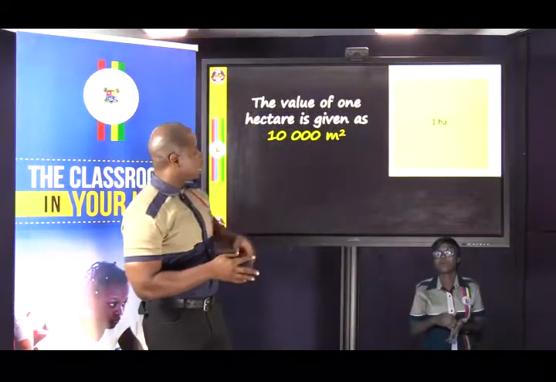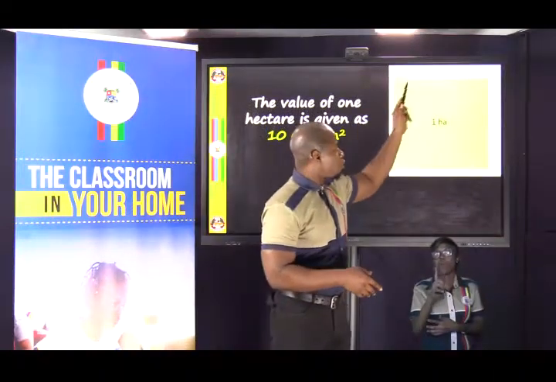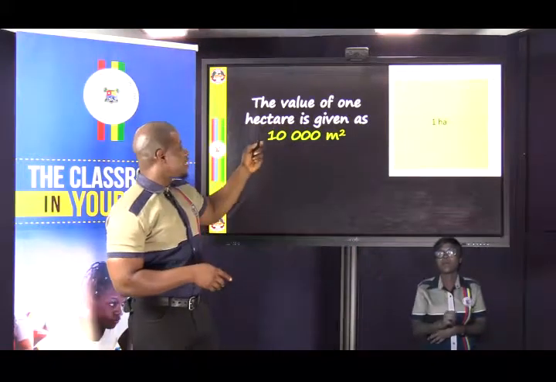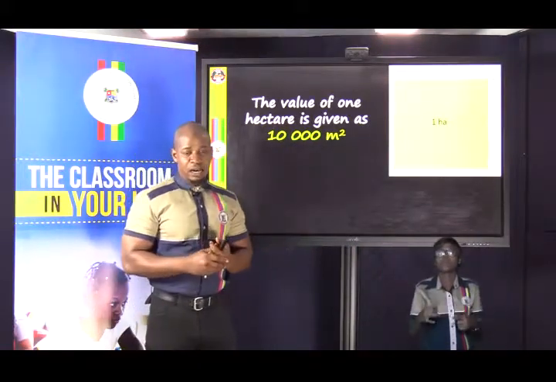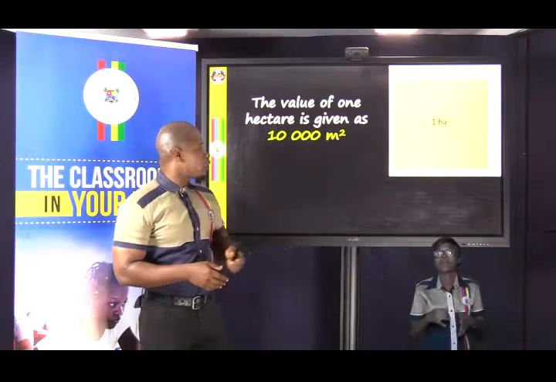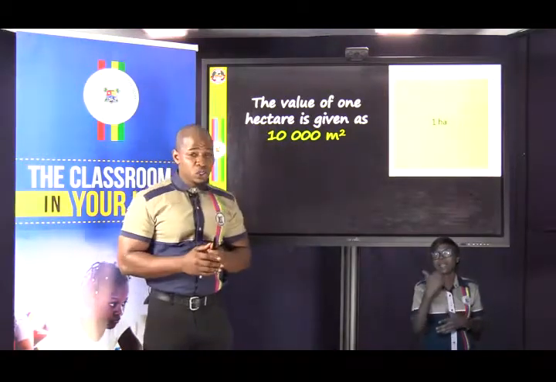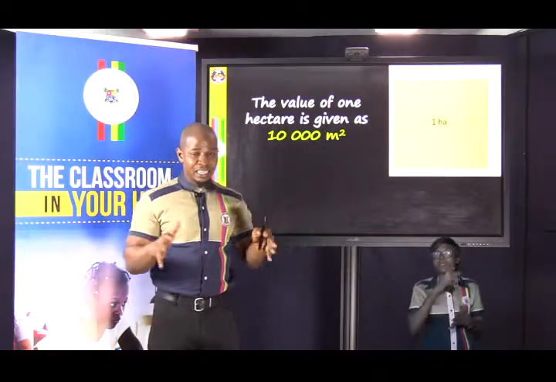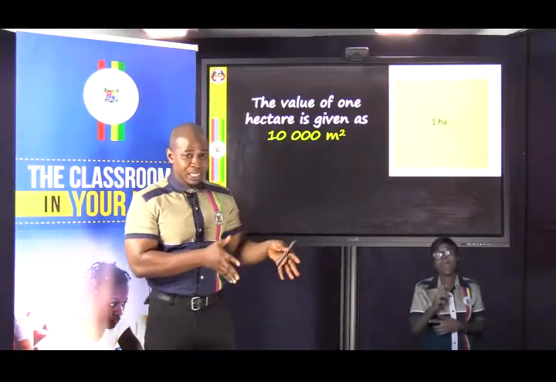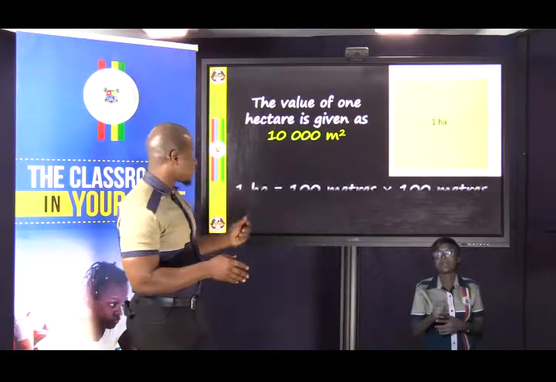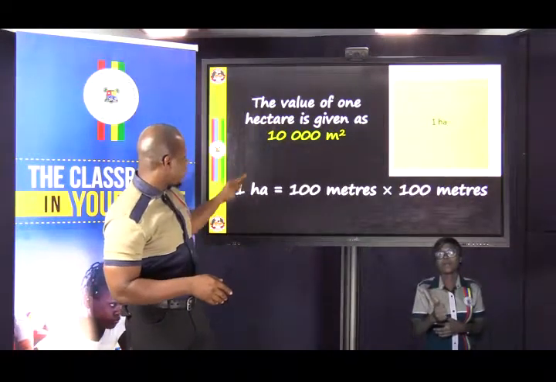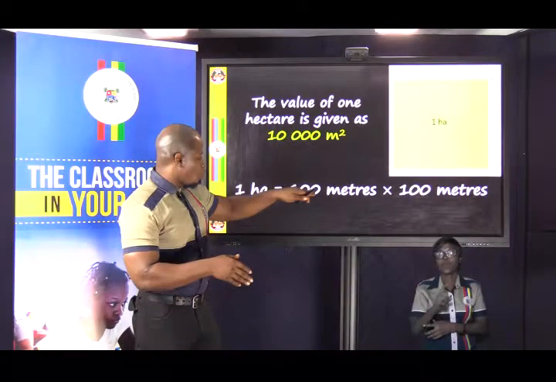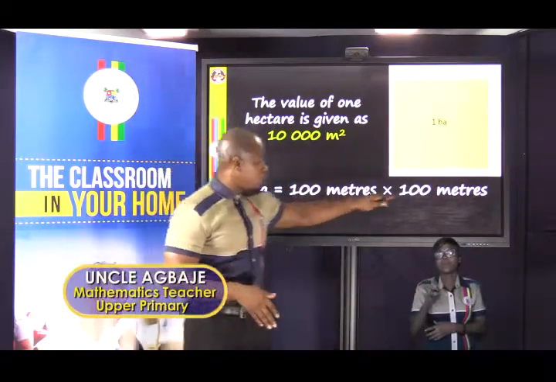Okay, so again, 1 hectare is 100 meters by 100 meters. And when we want to give this value in terms of square meters, it is actually 10,000 square meters, and I will explain why. We have said that a hectare is a parcel of land that is 100 meters length, 100 meters breadth. So let's say 1 hectare, we'll use HA to represent hectare. 1 hectare is 100 meters by the length and 100 meters by the breadth.